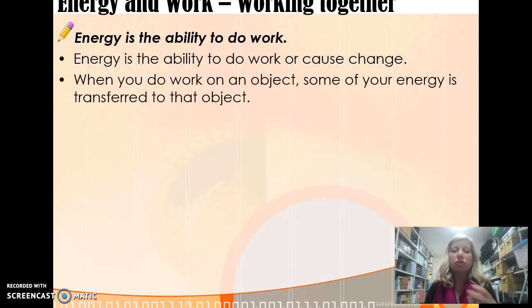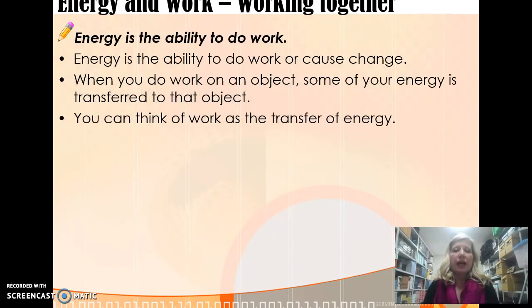So when you actually do work on an object, some of that energy is transferred to that object. Energy transfer is a big deal in this unit, and when we do our marble roller coasters and Rube Goldberg projects, all those things have a lot to do with energy transfers.